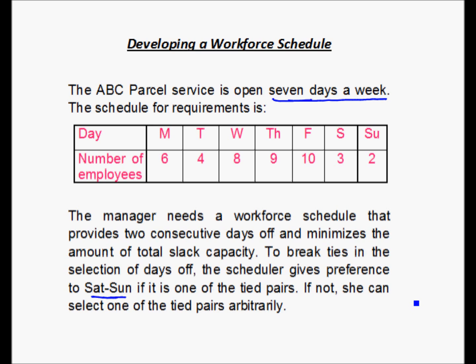So let's find out how this manager can go about deciding the time off for the employees. The first step in solving such a problem is to list down the net requirements of employees for all the days of the week.